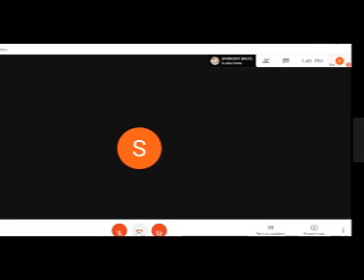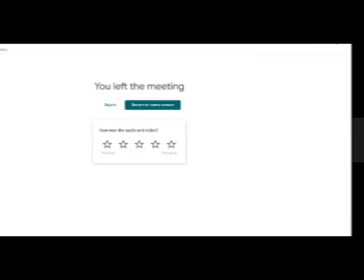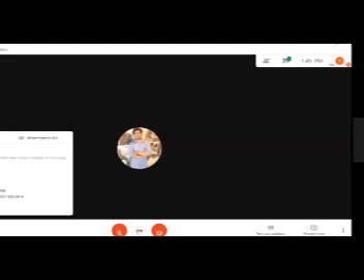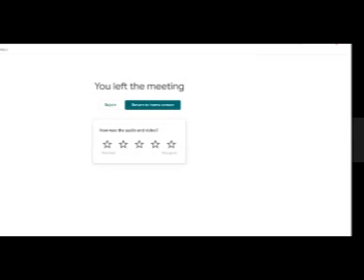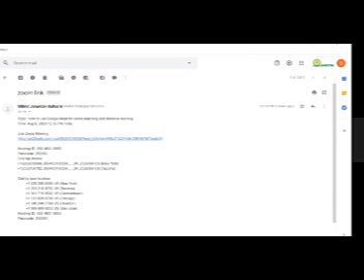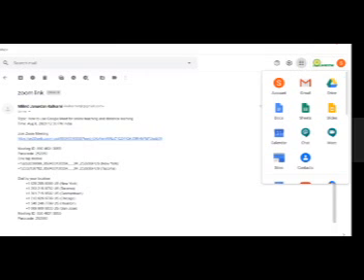So if you want to go ahead with the Google Calendar, I'll simply switch off all my meetings from the Google Meet so that we can easily get the things with the Google Calendar. Now Google Calendar is helping you a lot. It is helping you to manage everything. It is helping you to join the meeting. It is helping you for scheduling the meeting.